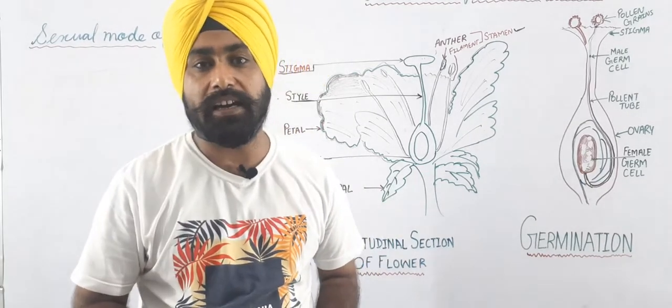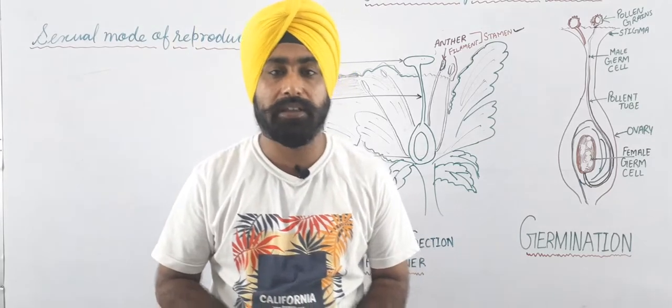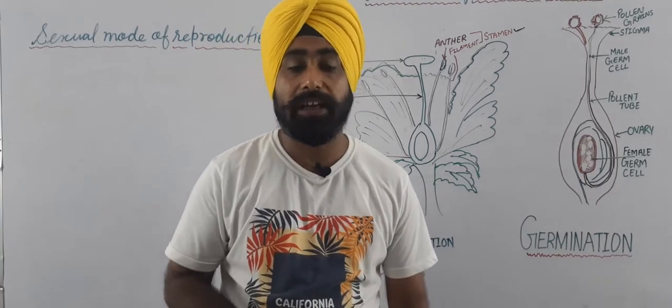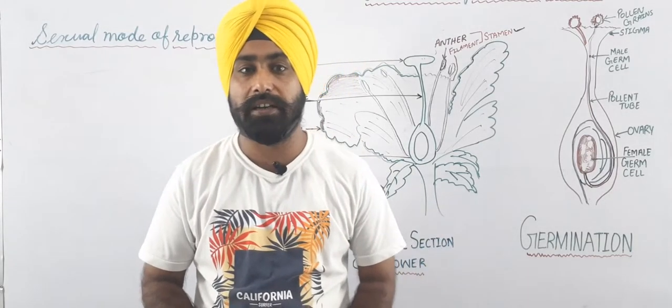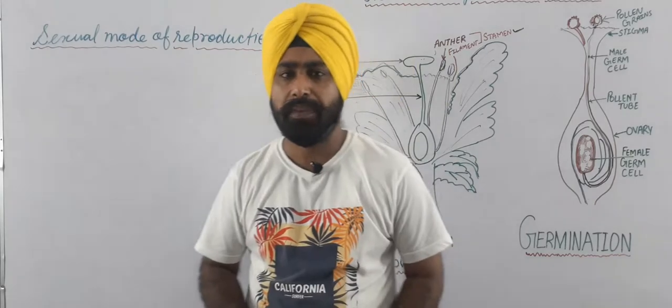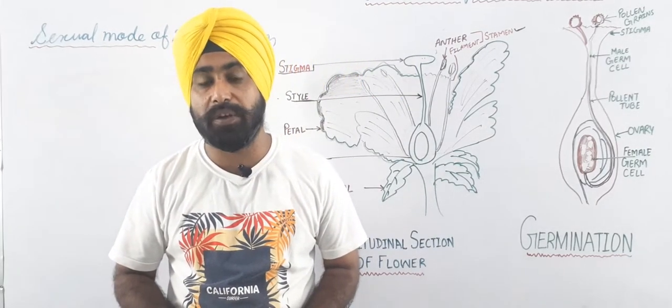So let us start today's topic from our ongoing chapter. The chapter is How Do Organisms Reproduce, and the topic that we are going to start in this video is the sexual mode of reproduction. In my previous lecture I had explained about the asexual mode of reproduction.